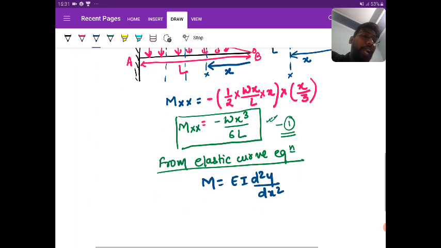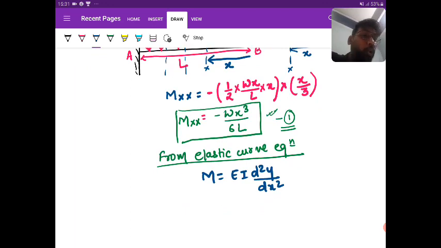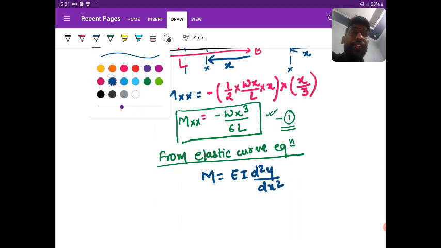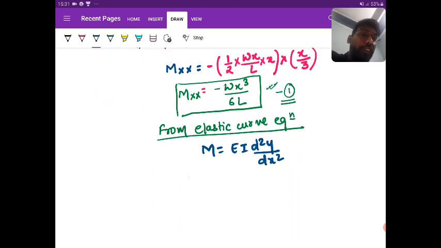Yes, you can write this. So what we can write is EI d2y by dh2 is equal to minus WH cube by 6L. So this becomes my, let us say, second equation.